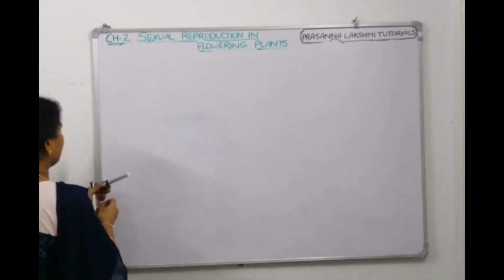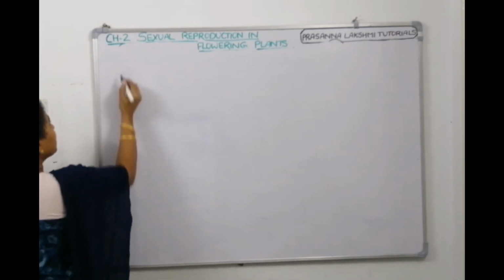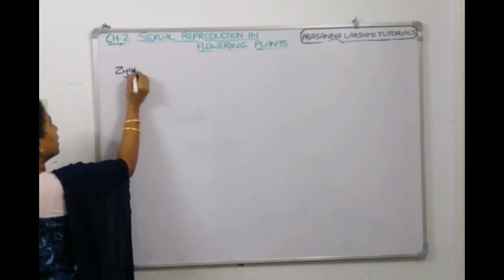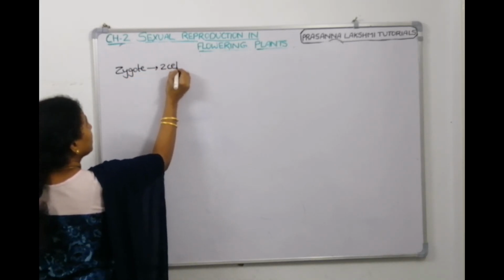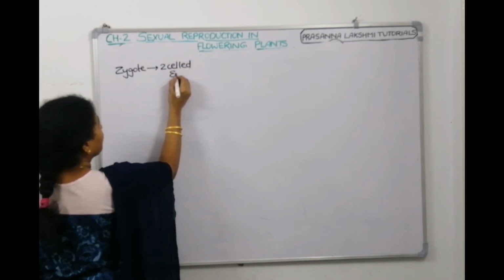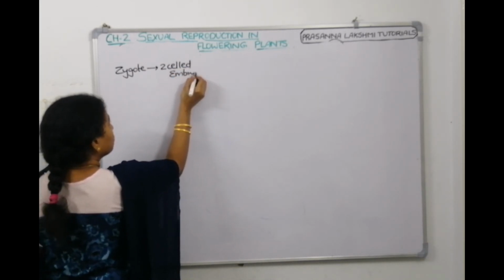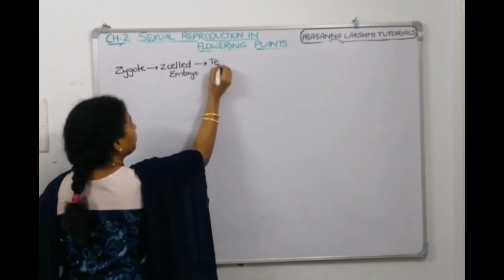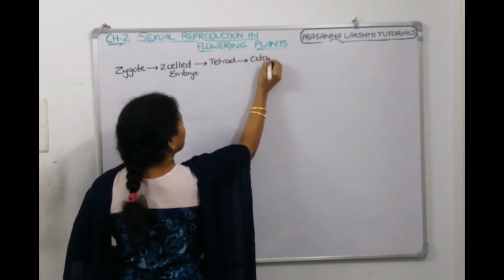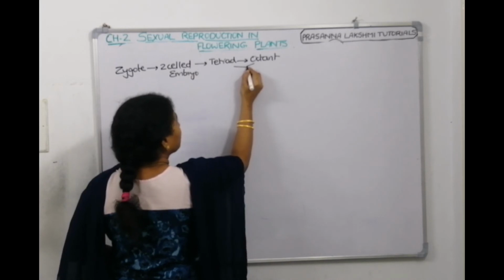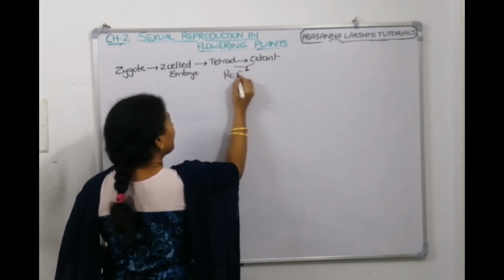So the stages, if we have to write them down, because they'll ask you to arrange them in sequence: from zygote to two-celled embryo, from two-celled embryo to tetrad, then to octant. Tetrad and octant, both of them are called proembryo.